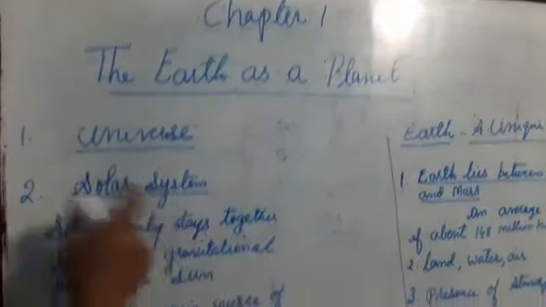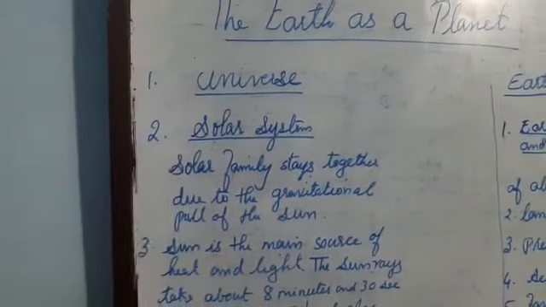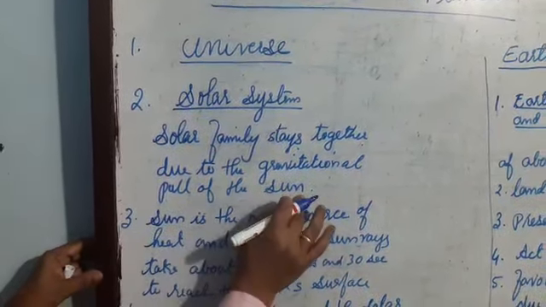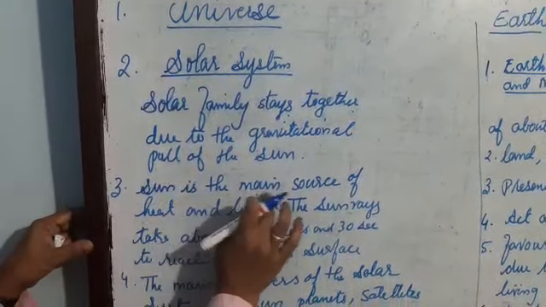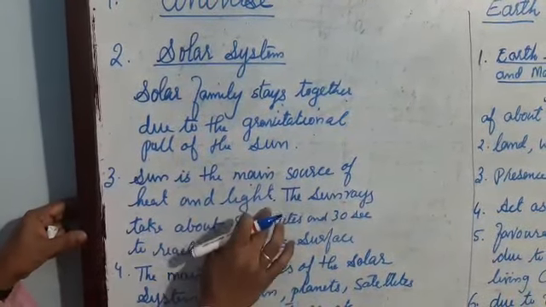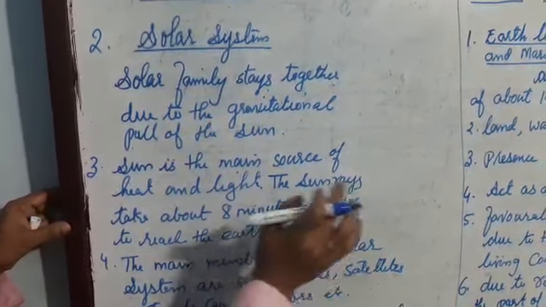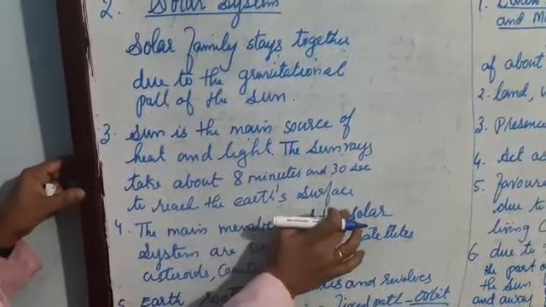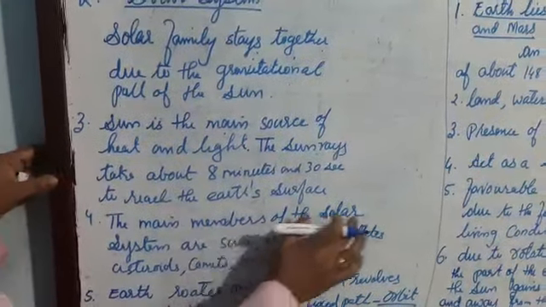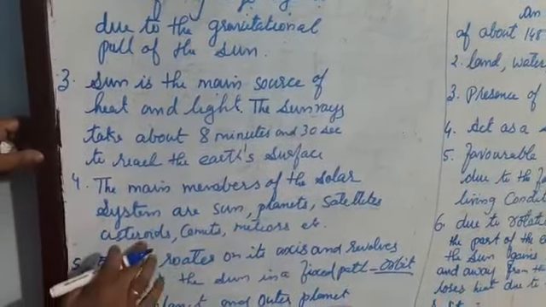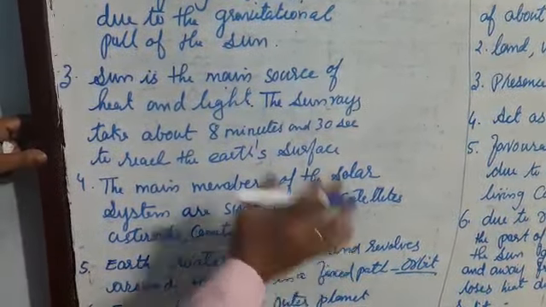The next topic is the solar system. The solar family stays together due to the gravitational pull of the sun, and the sun is the main source of heat and light. The sun's rays take about 8 minutes and 30 seconds to reach the Earth's surface. The main members of the solar system are the sun, planets, satellites, asteroids, comets, meteors, etc.